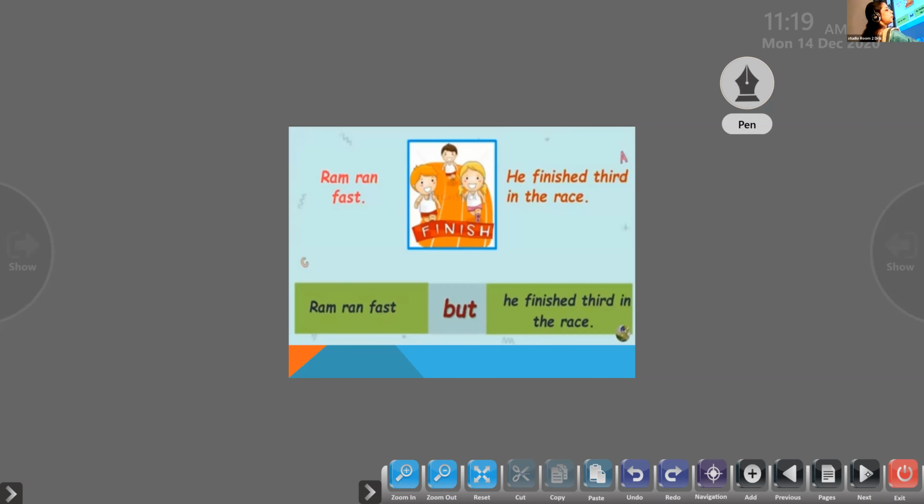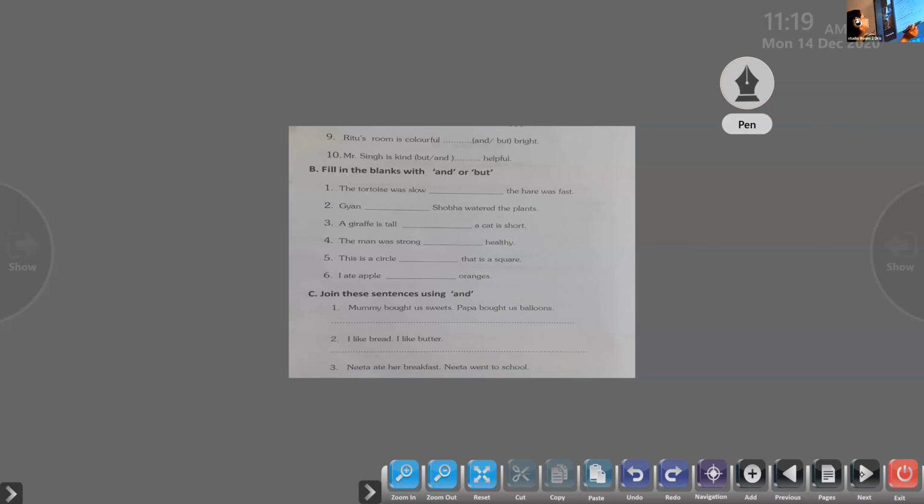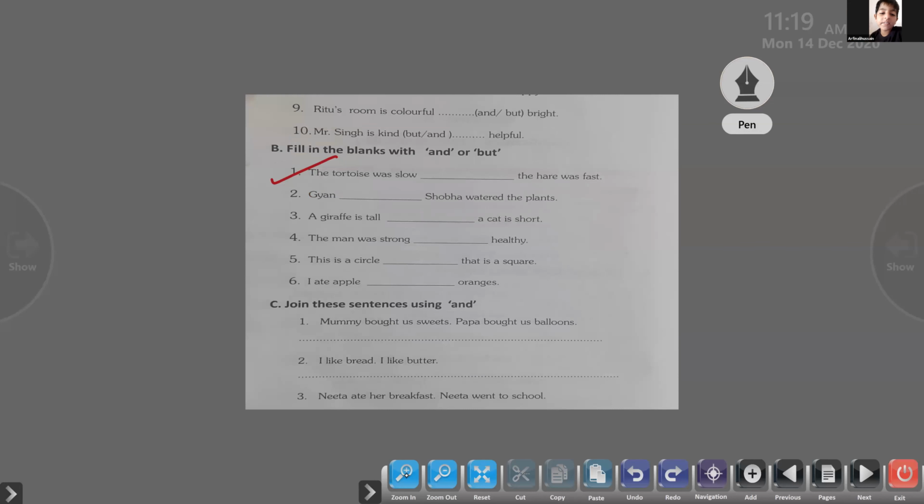Now quickly we'll move on to the exercises. Who is going to do this now for me? Arfin, come on, you do the first one for me. Fill in the blanks with and or but. The tortoise.